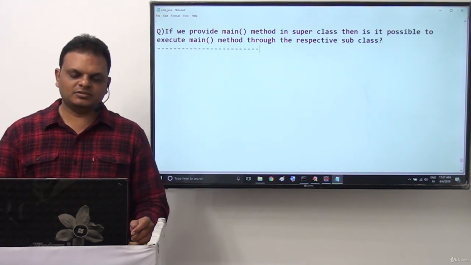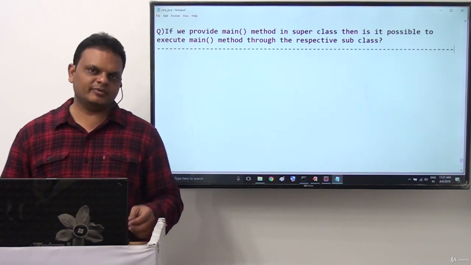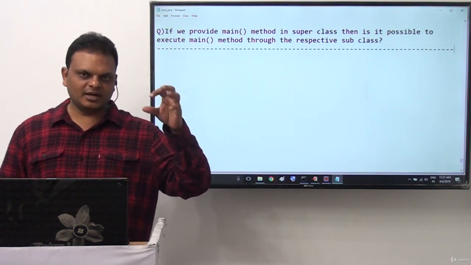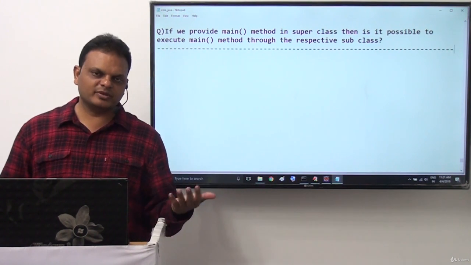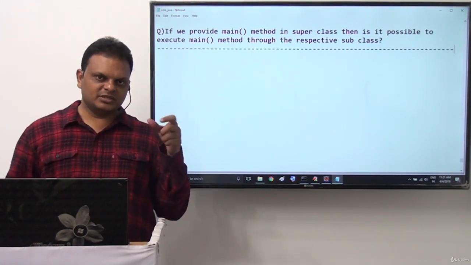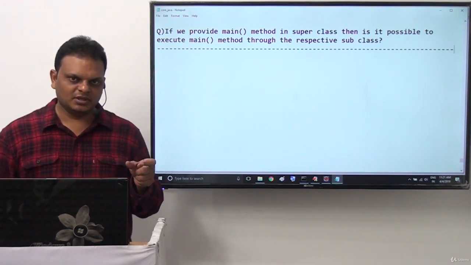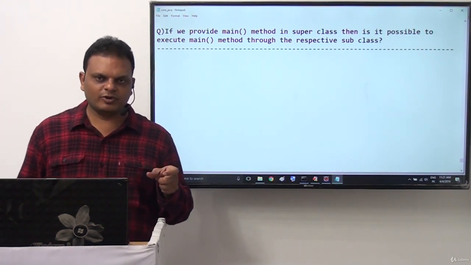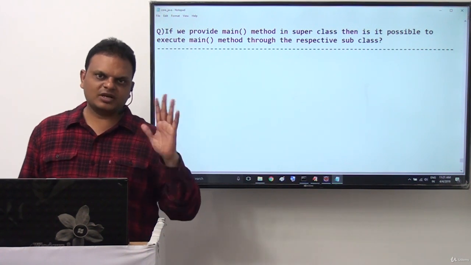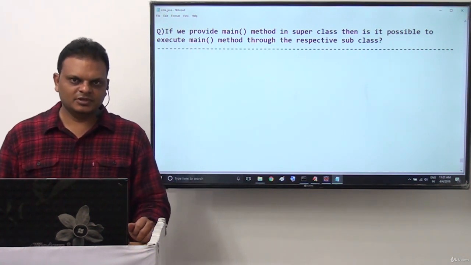For example, my point is, I want to declare main method in superclass. And is it possible to execute that superclass main method through this subclass name? Means that along with the Java command I want to provide subclass name, not superclass name. Is it possible? Right sir.